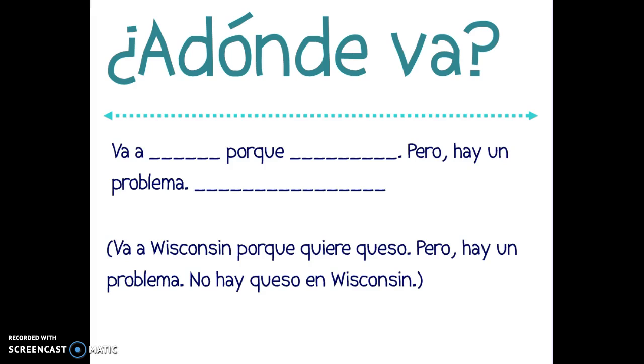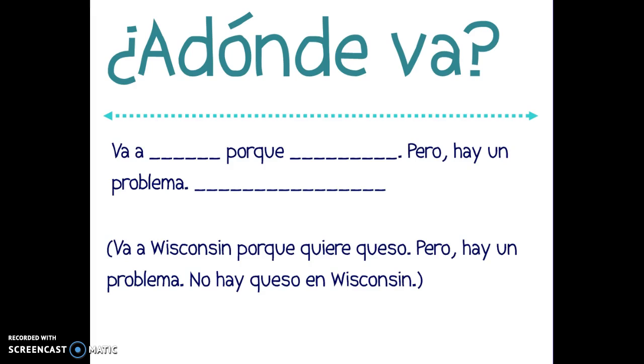And ¿a dónde va? Means where does he or she go? This section you can start out with va a blank, or you can fill in a place or a person there. For example, va a Wisconsin, and then reintroduce your problem. Por qué means because, and then restate your problem. Va a Wisconsin porque quiere queso. He goes to Wisconsin because he wants cheese.